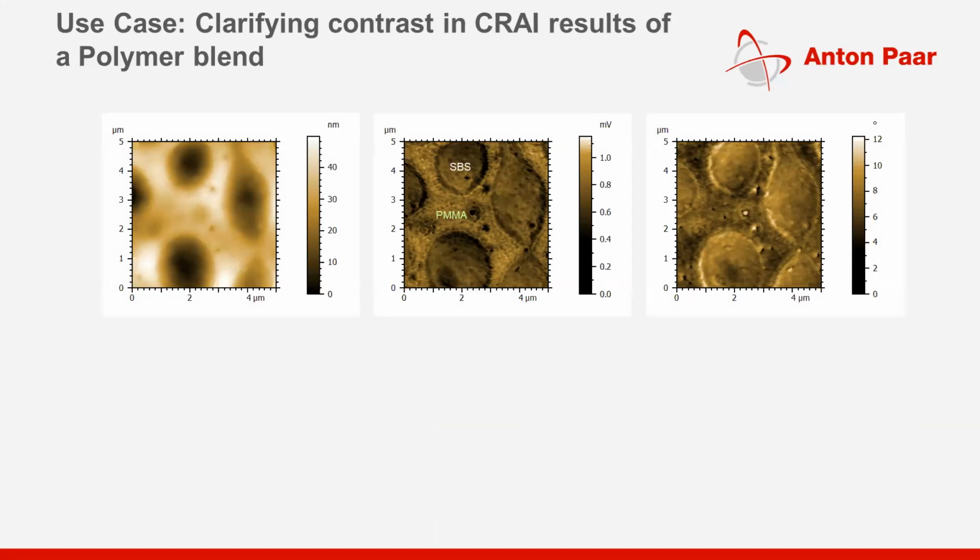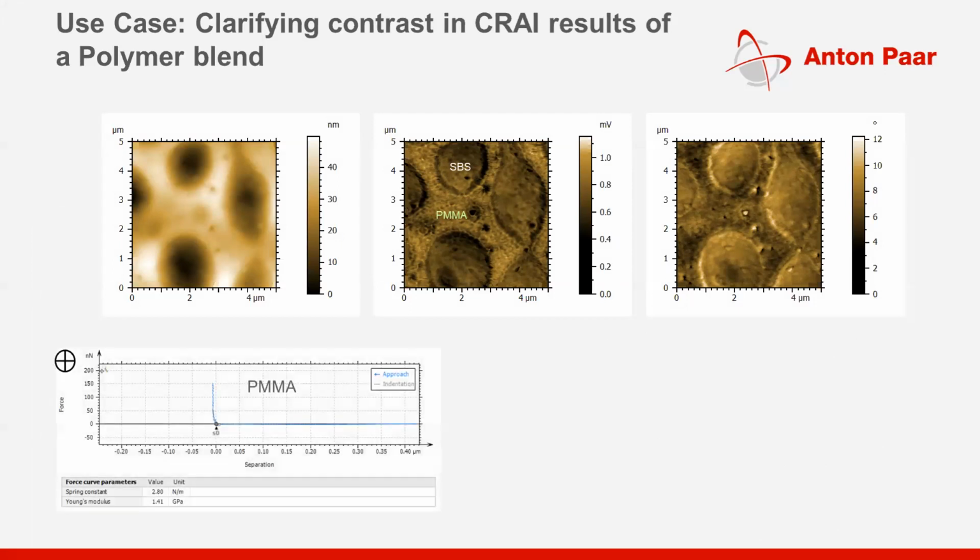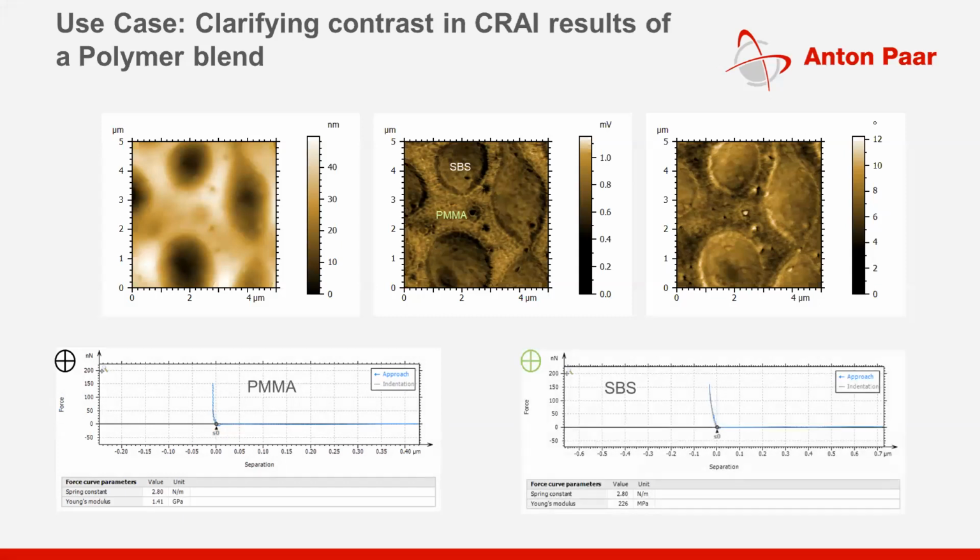Go to specific locations like SBS and PMMA and conduct indentation experiments on top of them. When you calculate the values, you will see that Young's modulus of SBS is around 226, and for PMMA it is 141 GPa. So quantitative information you can get with this force distance curve.